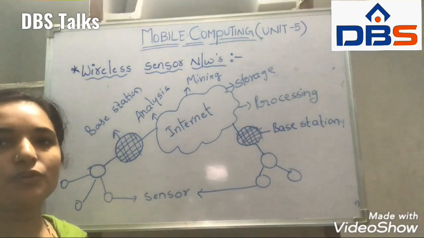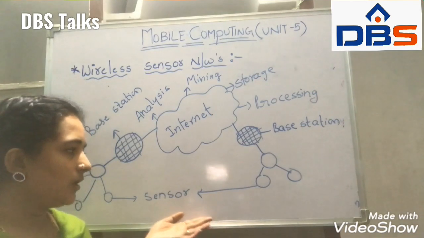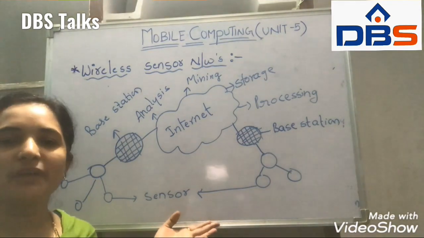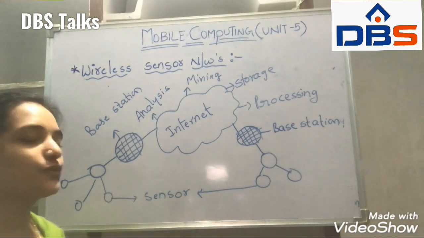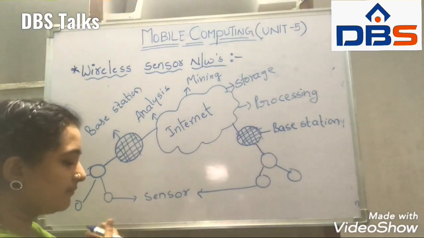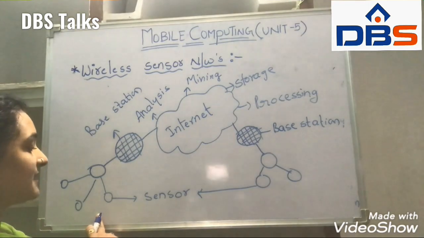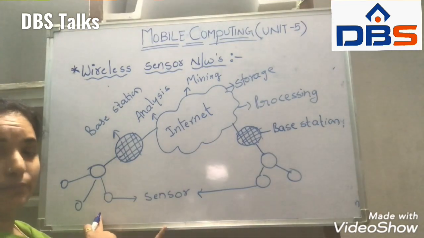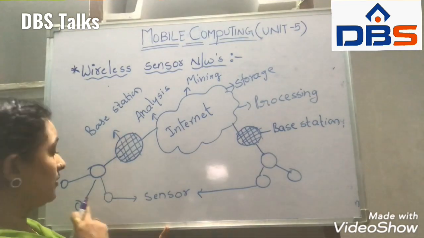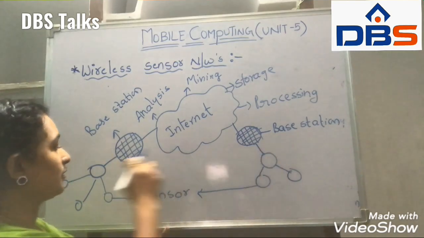This is a small image of a wireless sensor network. If you see here, we have so many sensor networks, and every sensor network has a number of sensor nodes. These are the sensor nodes.